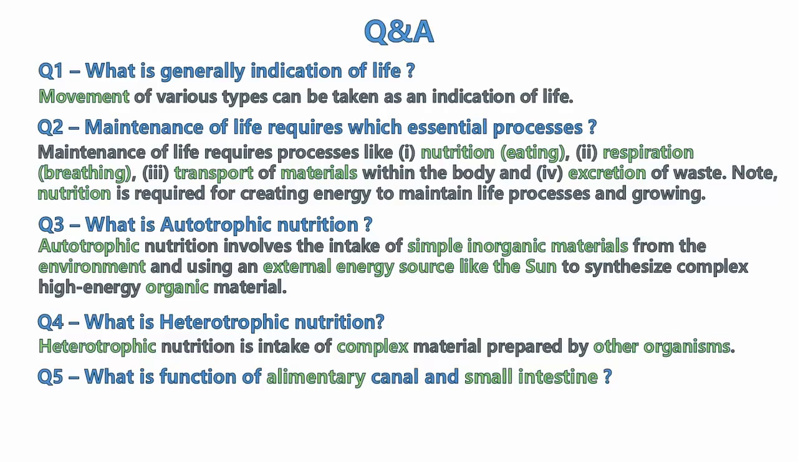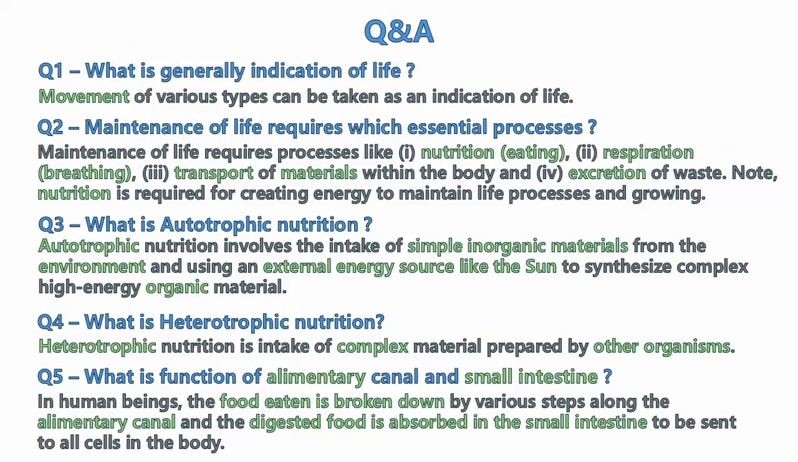Whatever food you eat gets digested, and the carbohydrates get converted to glucose, and the glucose is absorbed to create energy. Proteins are absorbed as amino acids. All that happens in the alimentary canal and the small intestine. In human beings, food is eaten and broken down in various steps along the alimentary canal. The digested food is absorbed in the small intestine to be sent to all the cells of the body.